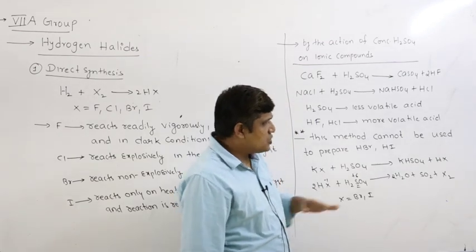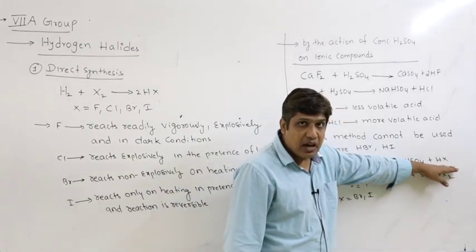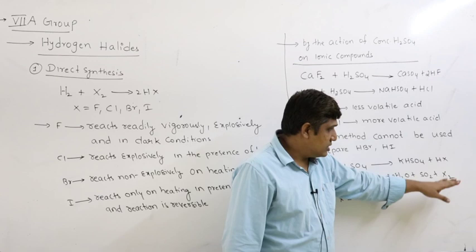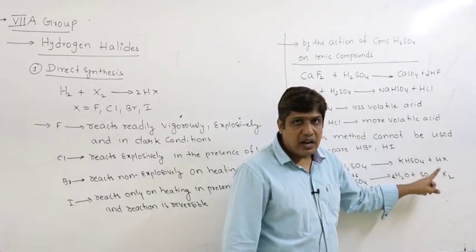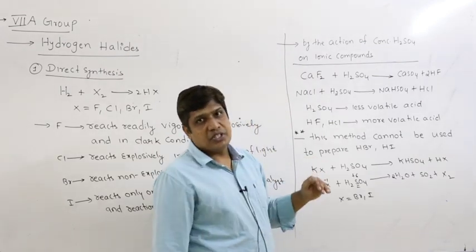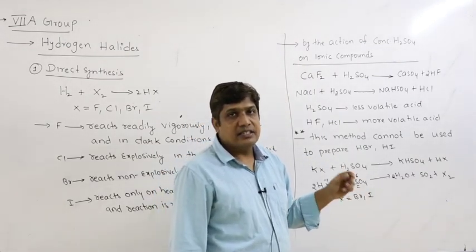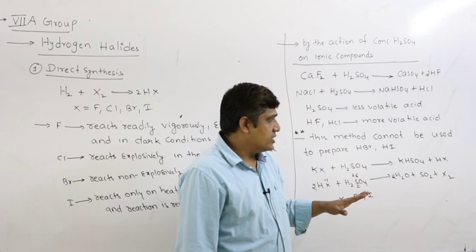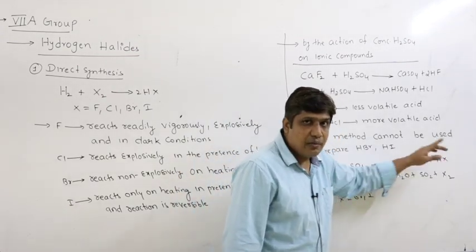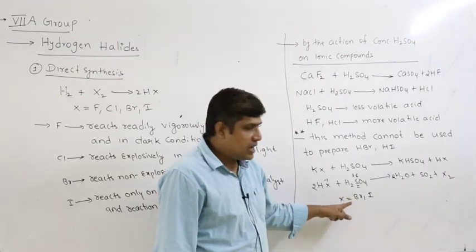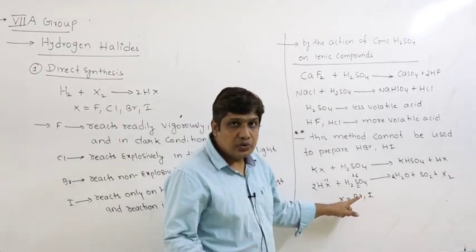That means I cannot stop the reaction at this stage, that is HBr or HI, because the reaction will continue and stops with the liberation of bromine or iodine. But we are studying the preparation of hydrogen halides, HBr, HI. So I cannot get HBr, HI. Even if I get them, the reaction cannot be stopped here because X-, that is Br-, I-, are good reducing agents.